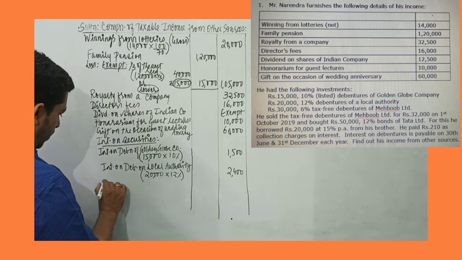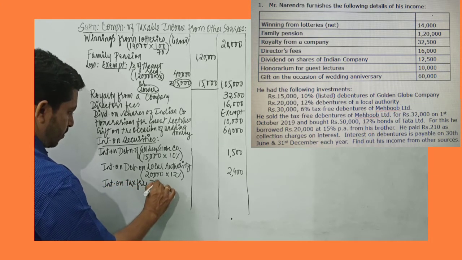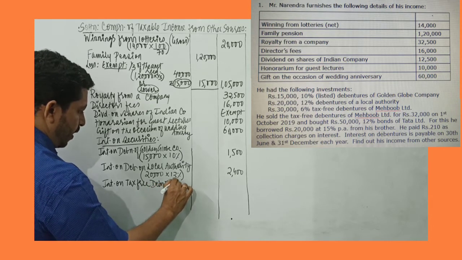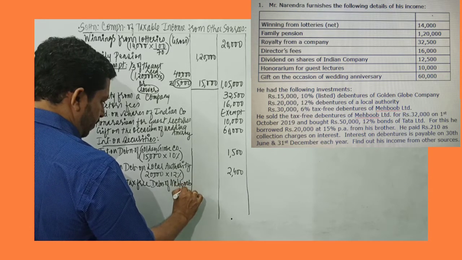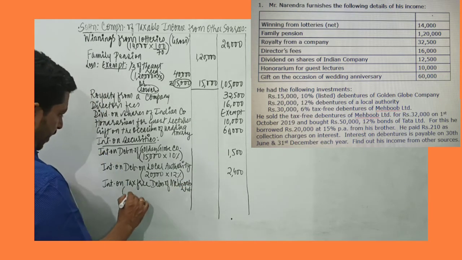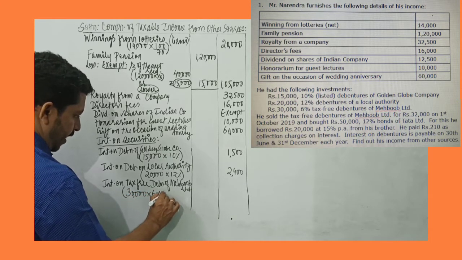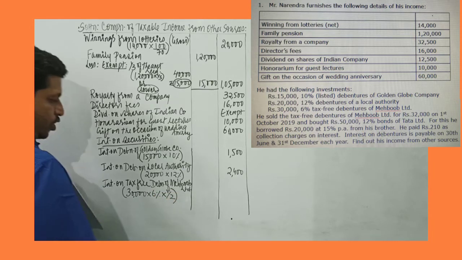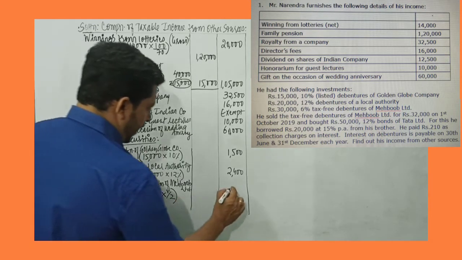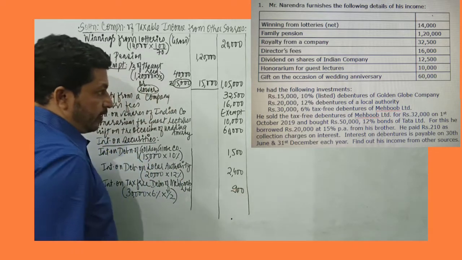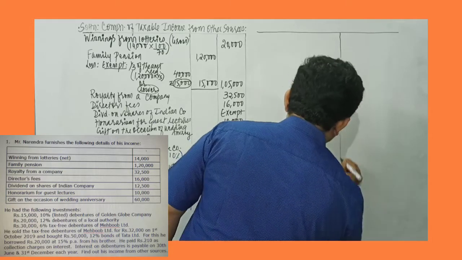So, interest on tax-free debentures of Mehboob Limited. The investment amount was 30,000. The rate of interest is 6% and it is received only in the month of June, that is for half the year. So 30,000 into 6% is 1,800 and half of that is 900. So I will continue here. As usual, we need two amount columns.